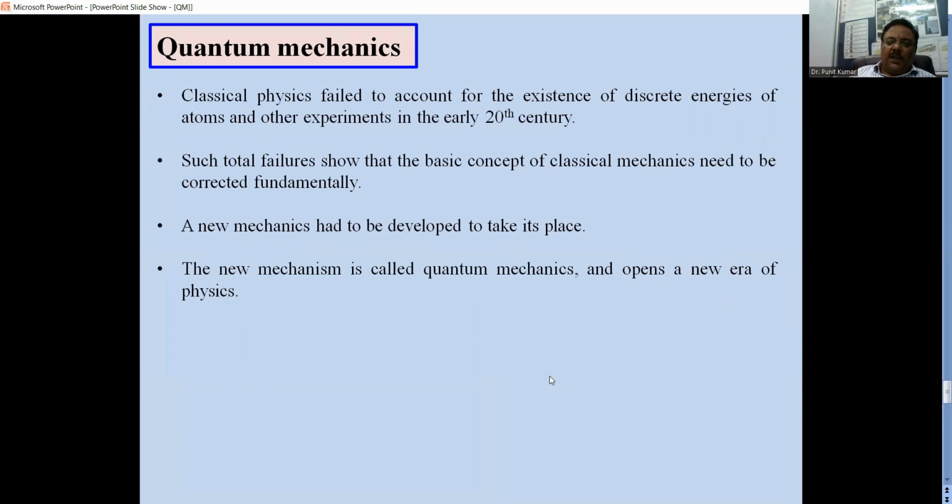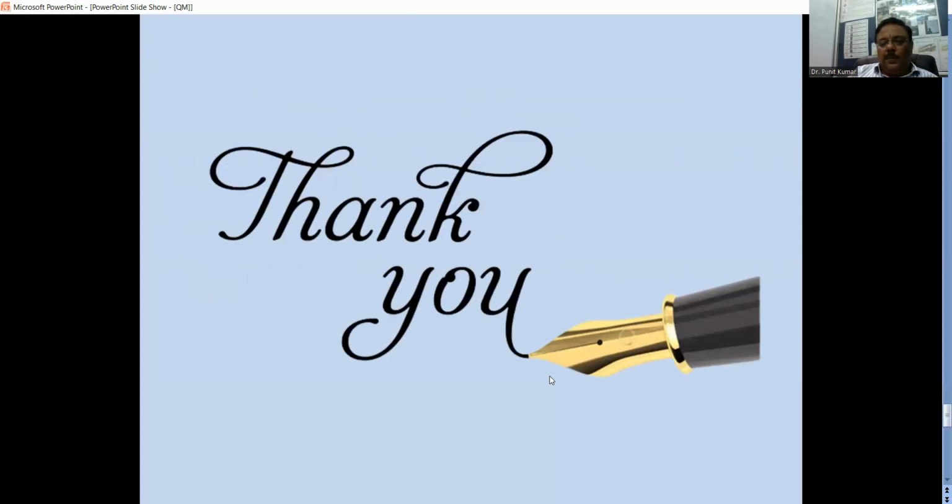So a new mechanics was needed, which is quantum mechanics, and it has opened a new era of physics. We limit ourselves here in this talk to wave-particle duality. We will be talking about the photoelectric effect in the next